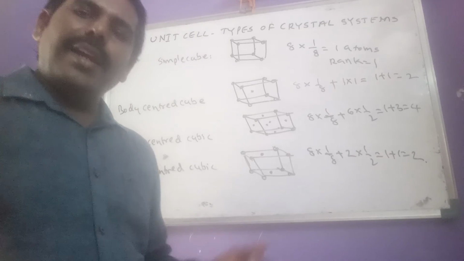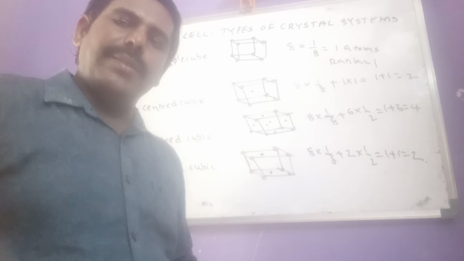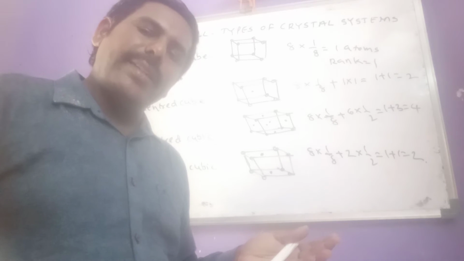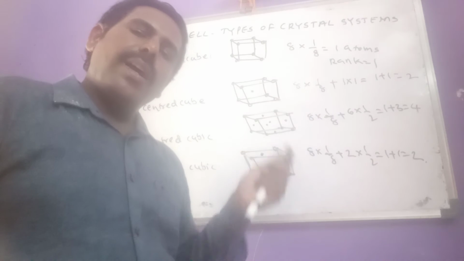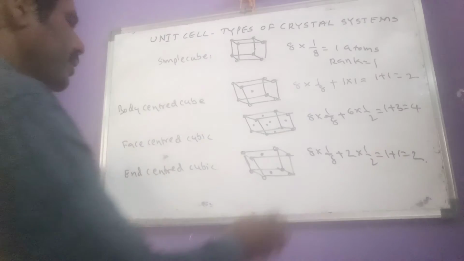Okay, then let us see what are the 7 crystal systems and what are the space or Bravais lattices present in them, and how they are characterized.